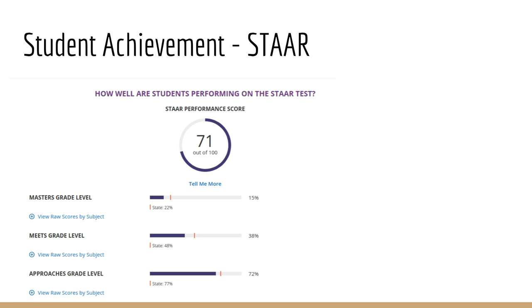The meets grade level, we're at 38, which is below the 48 state percent. And then the masters, we're at 15, which is also below the state level. So while we, as you'll see in a minute, are gaining in our academic performance, we still have not met all of the state averages.